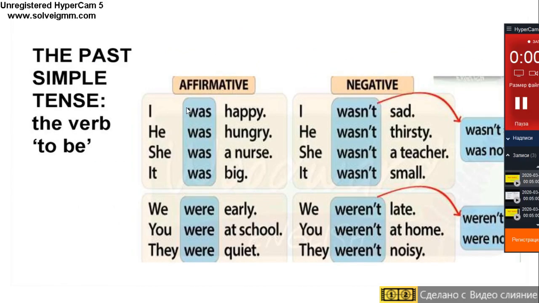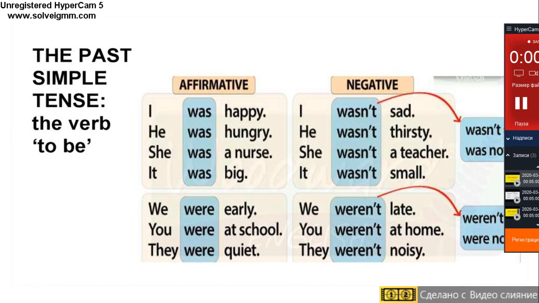Now, let's read and translate these sentences. The first sentence, I was happy. He was hungry. She was a nurse. It was big. I wasn't sad.